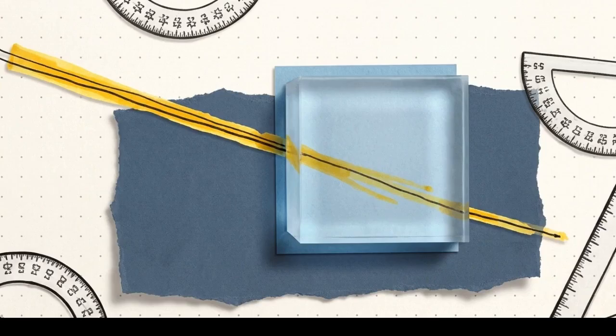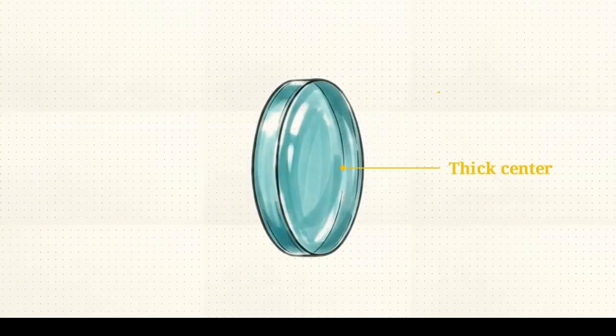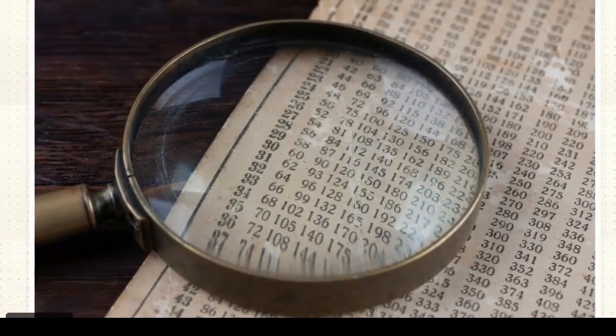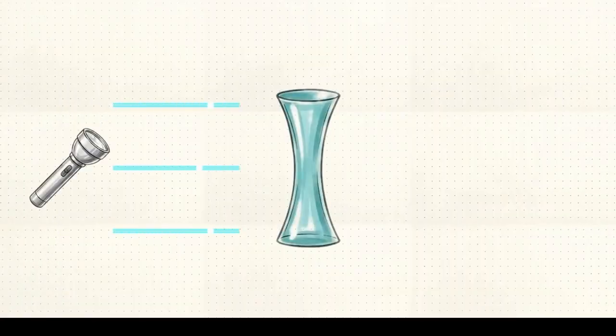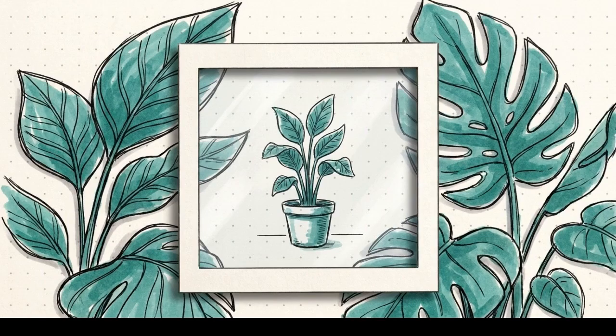We also control light by passing it through transparent objects. Instead of bouncing light via reflection, lenses bend light via refraction. A convex lens is thick across its center and tapers at the edges. It bends light inward toward a shared focal point. This convergence allows it to function as a magnifying glass, enlarging the appearance of objects held close to it. A concave lens is thin across its center and thick at the edges. It bends light outward, spreading the rays apart. This divergence always results in an image that is upright and smaller than the original object.